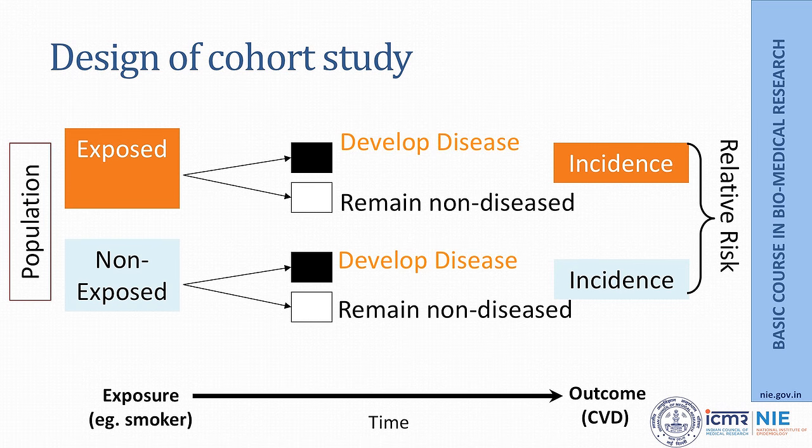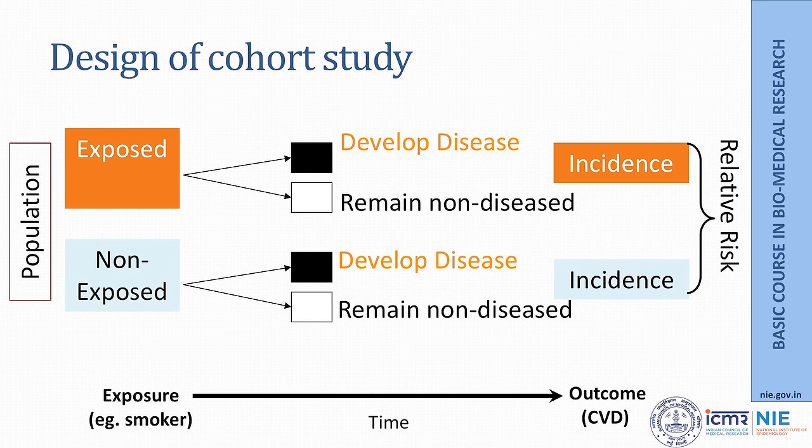As we know, a cohort study will progress from exposure to outcome, and in this particular example, the exposure is, say, cigarette smoking and the outcome is development of cardiovascular disease. Cohort studies begin with selection of an exposed and an unexposed cohort, and in this example it would be people who are cigarette smoking and those who are not smoking. Once we identify this cohort, these cohorts are followed in time.